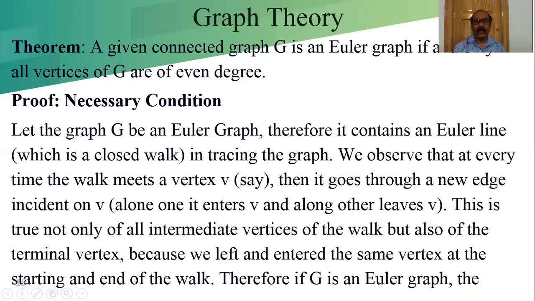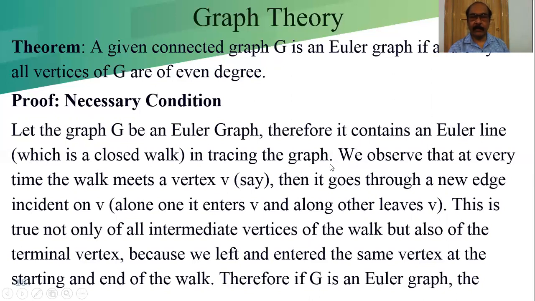Euler line means a trail which covers all the edges of the graph, which is a closed walk. Basically, when it has covered all the edges, the start and end point should be the same. That means it is a closed trail or walk, we can say.